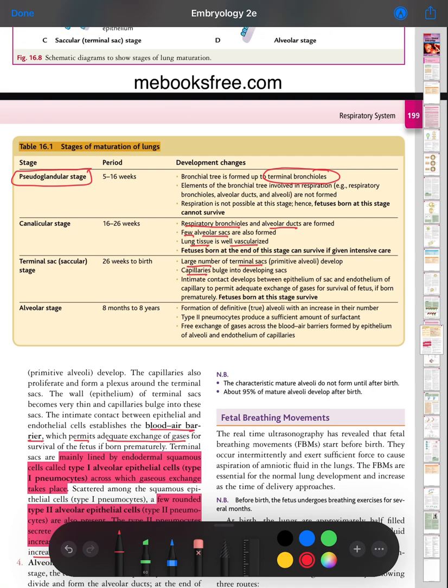Alveolar stage, 8 months to 8 years. Definitive true alveoli form, with an increase in their number. Type 2 pneumocytes produce a sufficient amount of surfactant. There is free exchange of gases across the blood-air barrier formed by the epithelium of alveoli and the endothelium of capillaries.